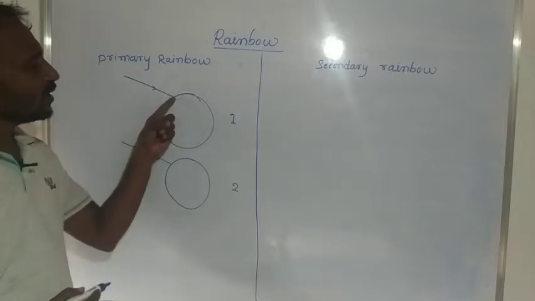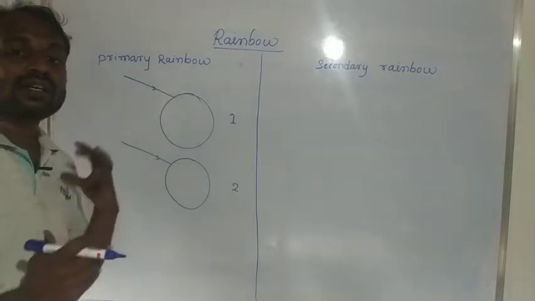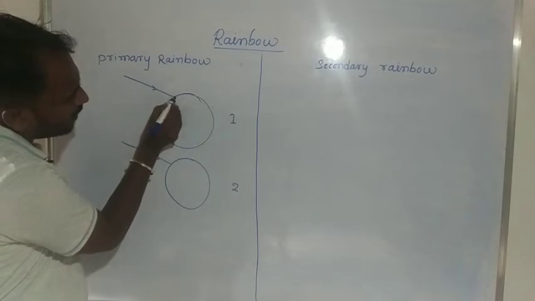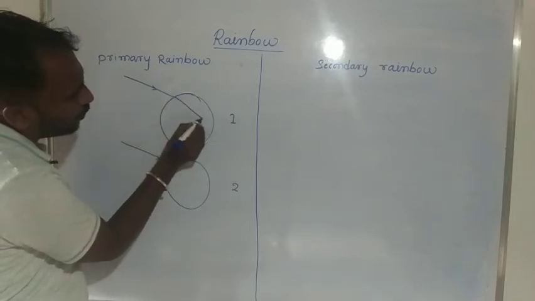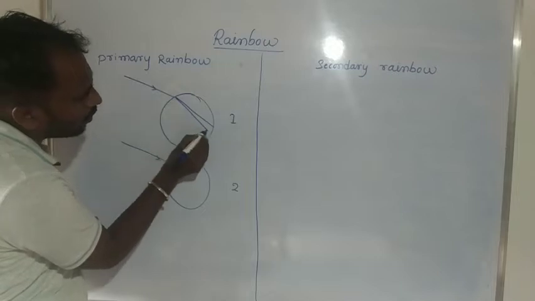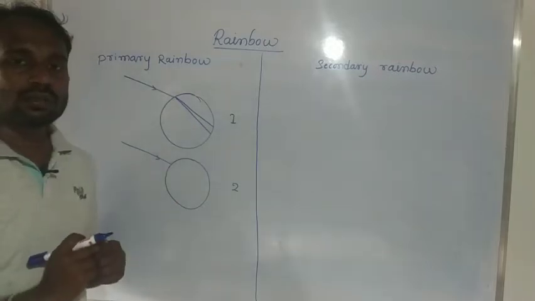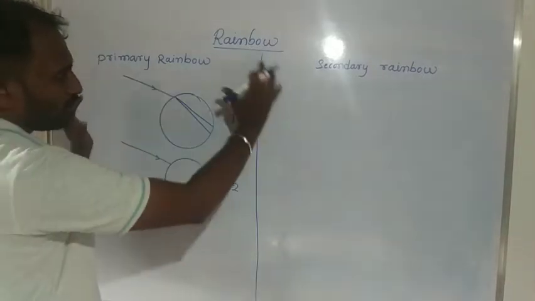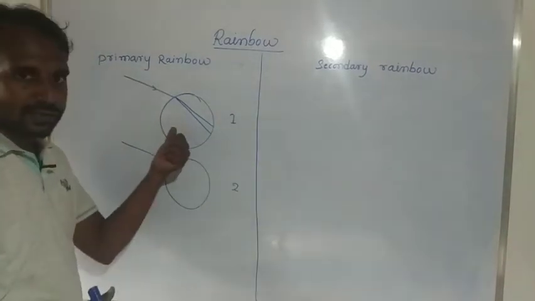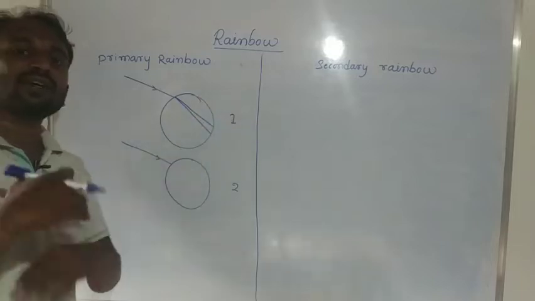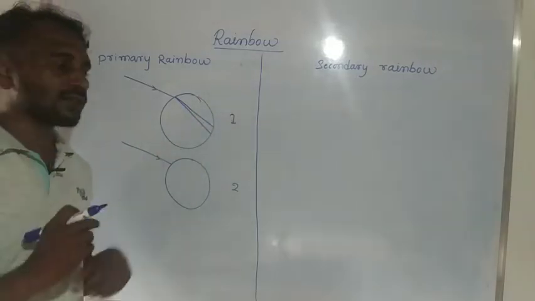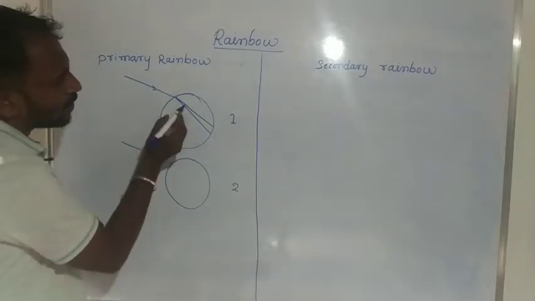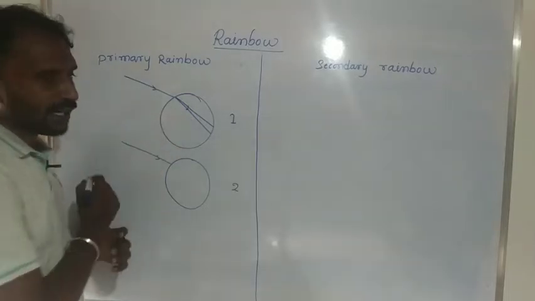Then what happens? The light ray is refracted inside this water drop, because water and air have different refractive indices. Surrounding we consider air, and this one is water. For this reason we get the refraction phenomenon. So this light ray is refracted.